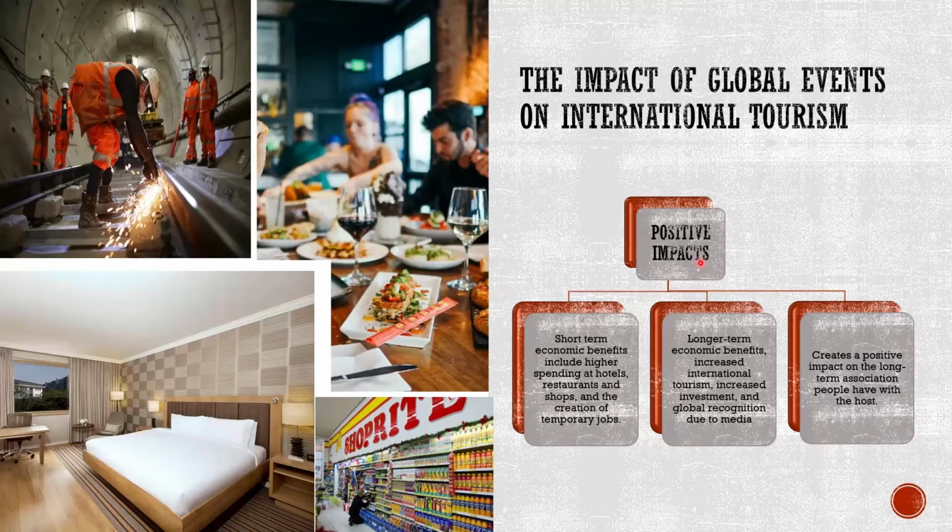Here's a picture depicting a hotel. So when tourists come to South Africa, what are they doing? They are spending money on accommodation in hotels. It's a form of more money for the country, right? And also restaurants. Here's a picture depicting restaurants, whereby people will be spending money in that particular country as a form of the country hosting an event.